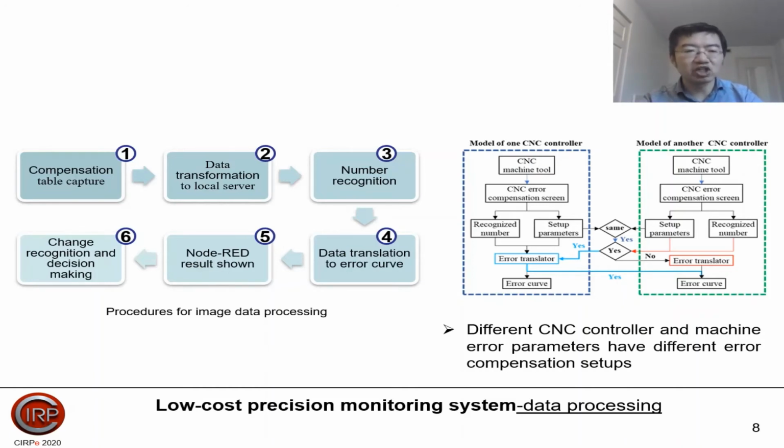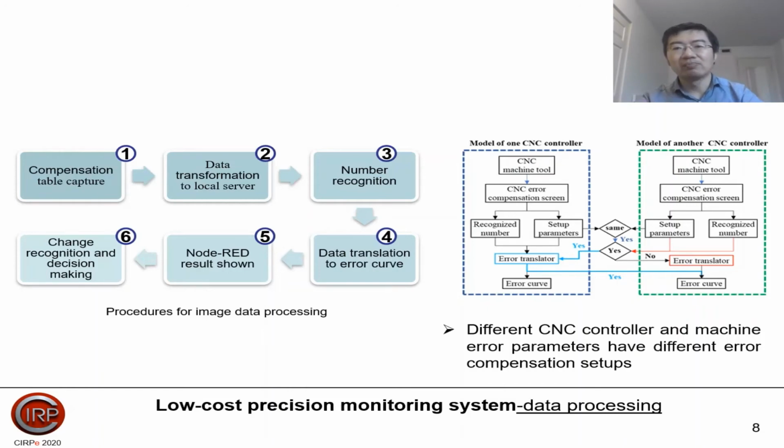And those results will be shown in the Node.js platform. In addition, we also developed an algorithm which can detect abnormal changes and help the user to make the decision. As we all know, different CNC controllers and machine error parameters have different error compensation setups. So we use the following method to do the error translation.